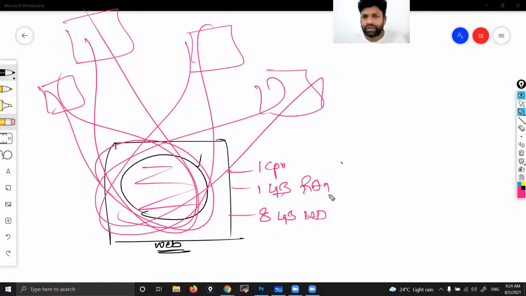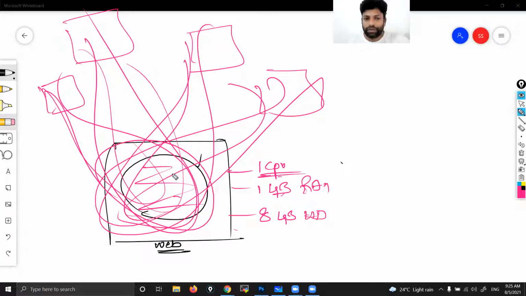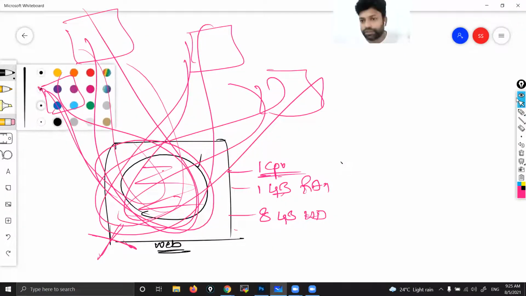This setup is a lightweight configuration. Correct? Less configuration. But the number of requests is more. Everyone in the world is accessing. That means the load will be more. Correct or not? When load is more, CPU usage gradually increases. At some particular point of time, I may lose my server due to heavy load. The first problem is due to load.